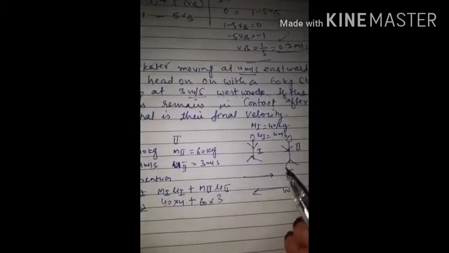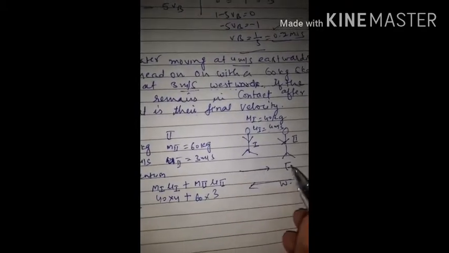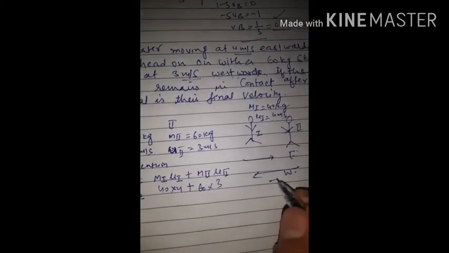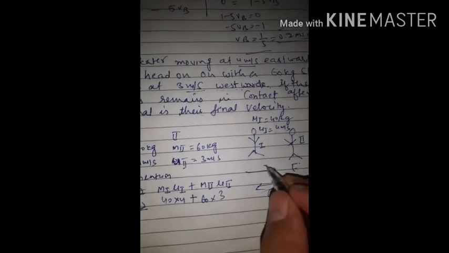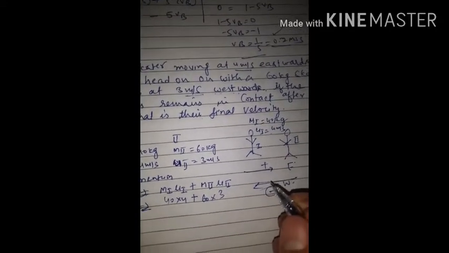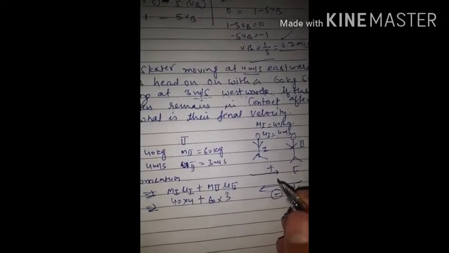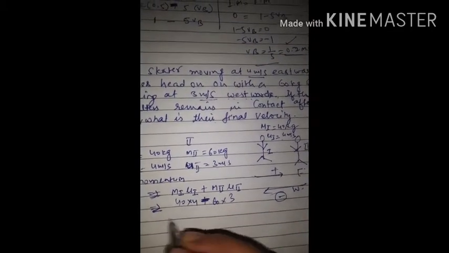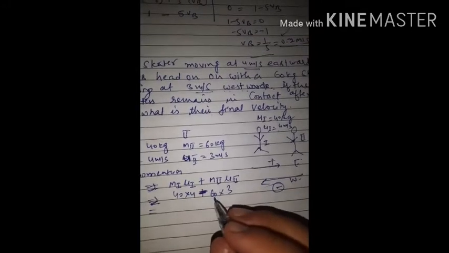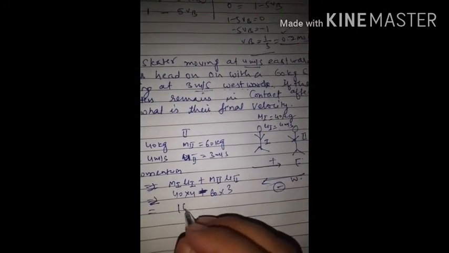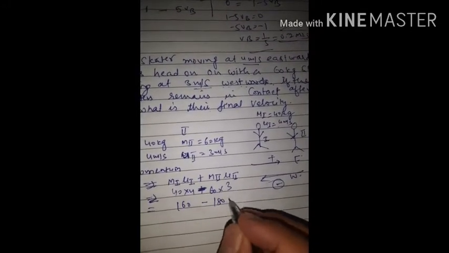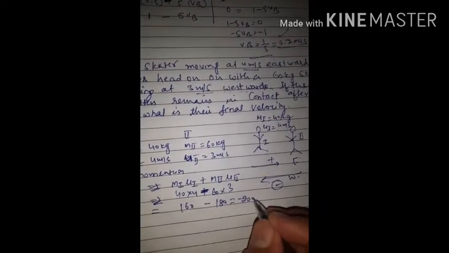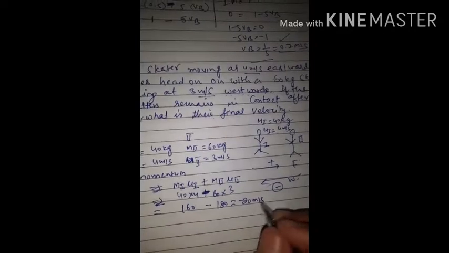One thing I am also telling you: listen, this scatter is moving in the east direction, and this scatter is moving in the opposite, west direction. East direction will give us positive, and the second one will give us negative. So we will write this one as negative. I am writing this just for understanding. We will get 160 minus 180. How much do we get? Minus 20 meter per second.